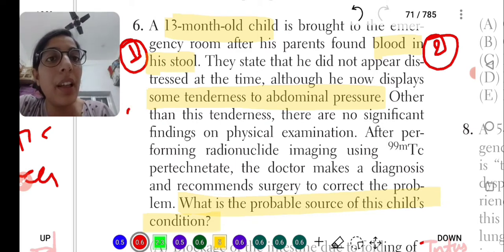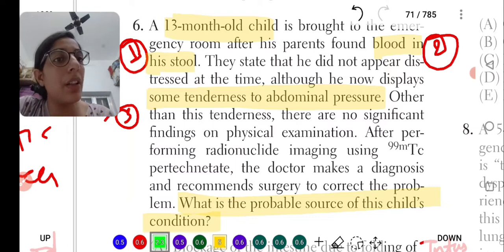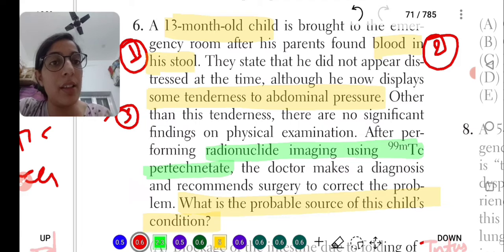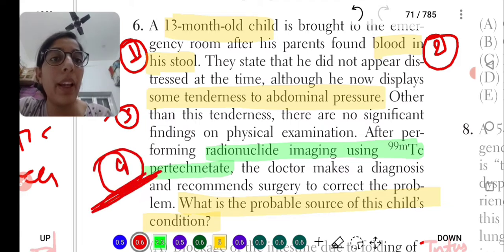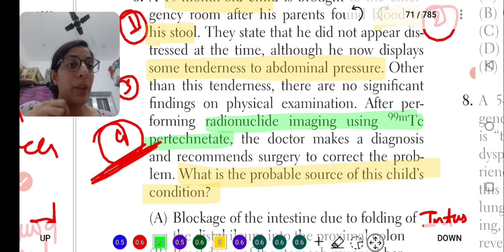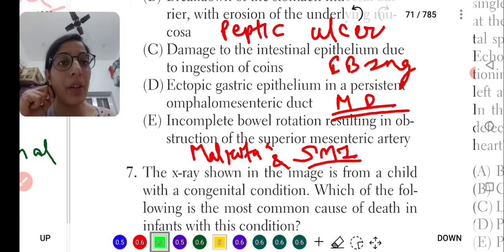The fourth point is that the investigation is done by the technetium-99 technique. This is the most important point, because technetium-99 is used for detection of blood. It can detect 0.1 ml per minute of blood, and it is the investigation of choice for Meckel's diverticulum, right? So my answer will be going towards Meckel's diverticulum.